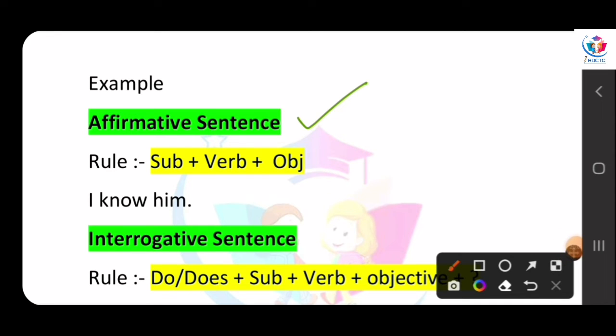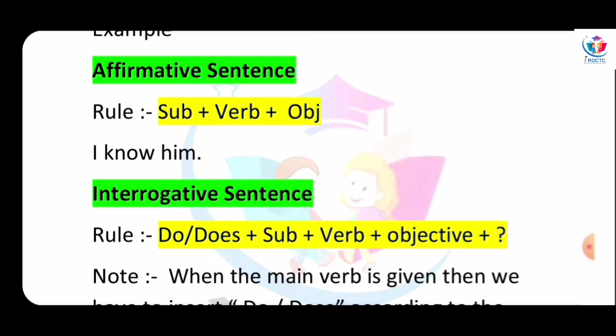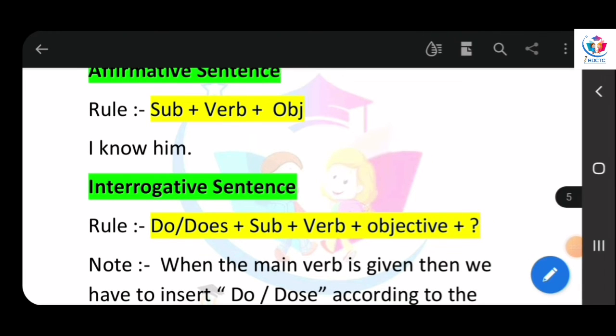Here the rule is subject plus verb plus object. Okay? Our example is I know him. I is our subject, know is our verb, and him is our object. Okay? And it is a positive sentence. Now we see the interrogative sentence.